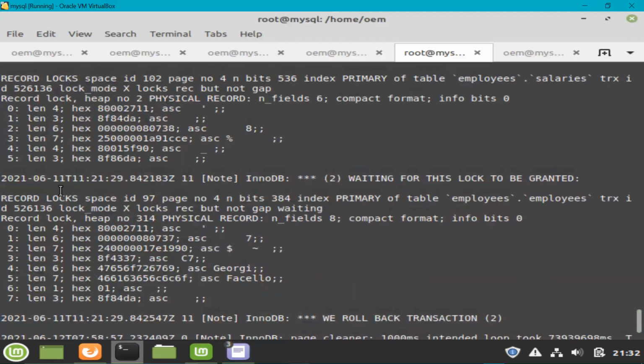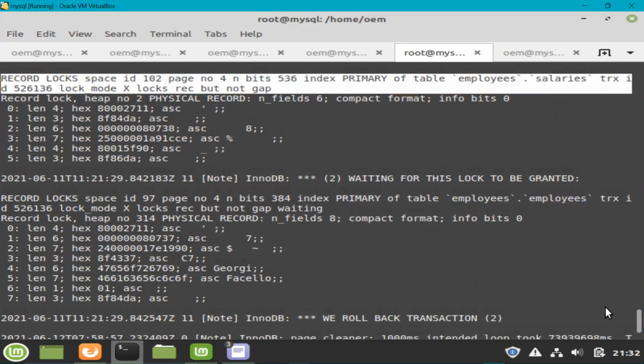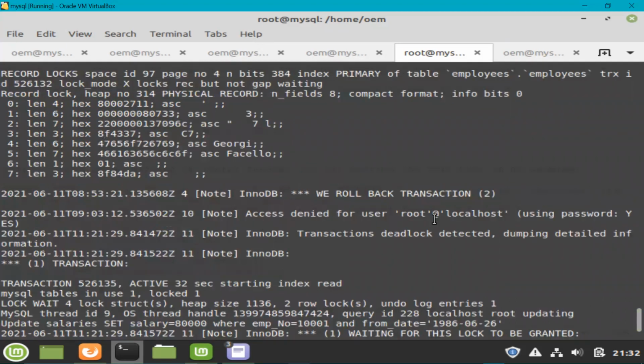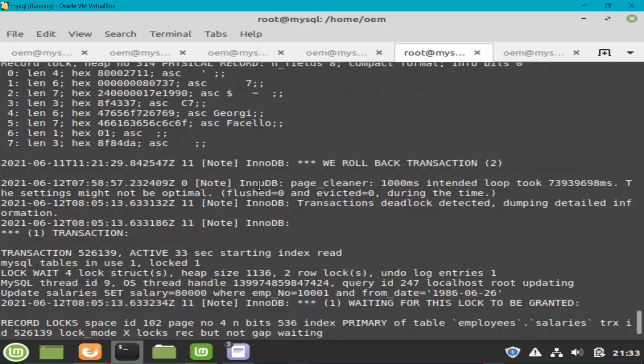If I go a little up here, you can find waiting for lock to be granted, and the lock that it acquired already. A little more up, you can see transaction 1 information as well. Okay, so here you can see all the same information.